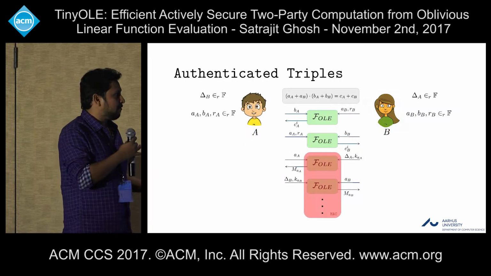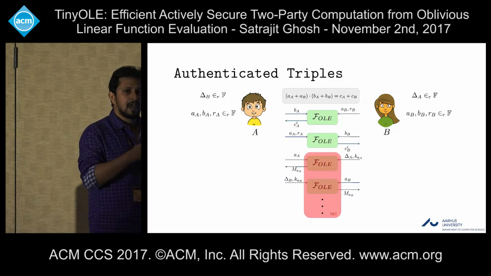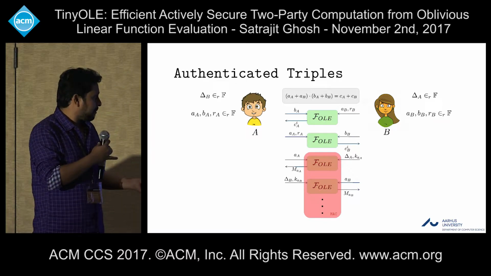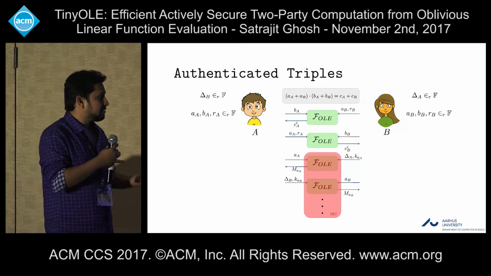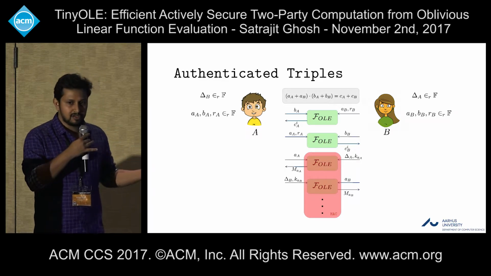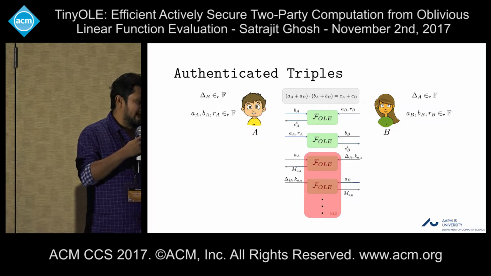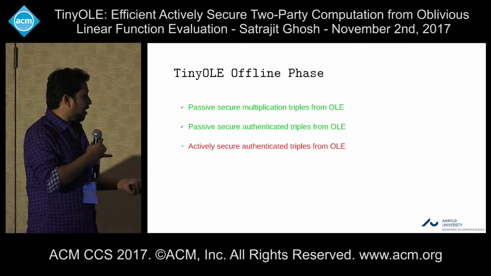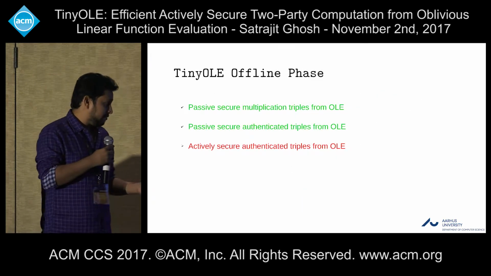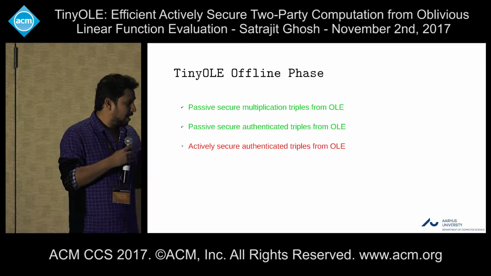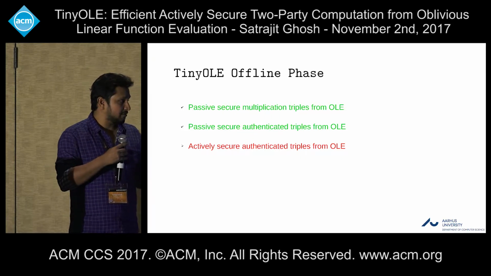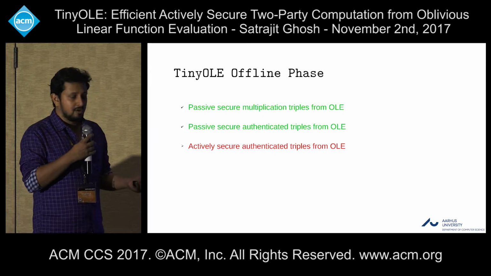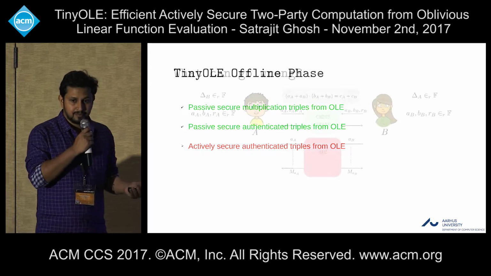So now we have triples, and we already have MACs over those triples. So the protocol looks like this. First, they compute the cross terms, then they compute the MACs using some OLE calls. Now we have to make sure that the protocol ensures the consistency of the inputs, to get the actively secure authenticated triples.